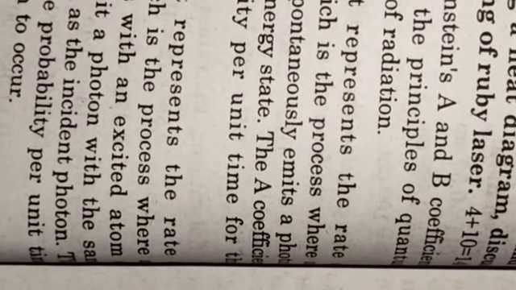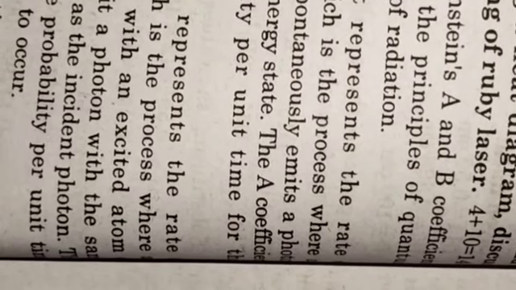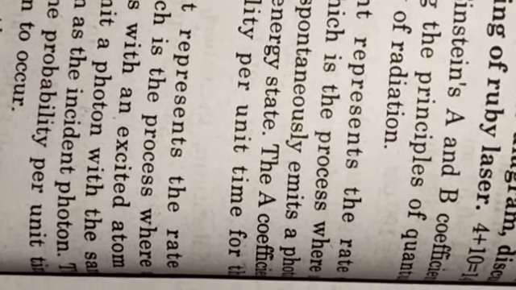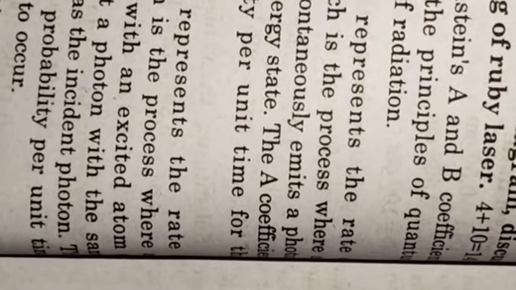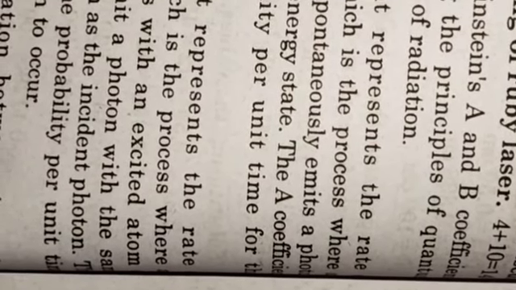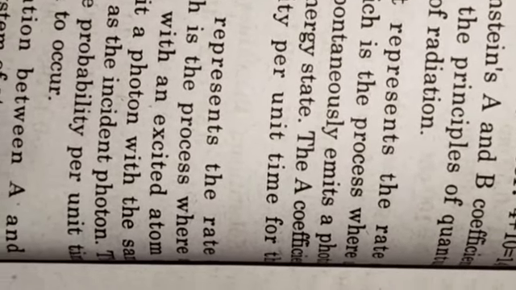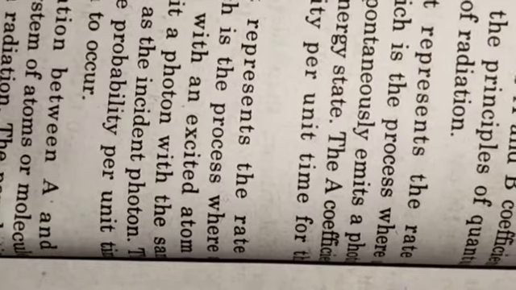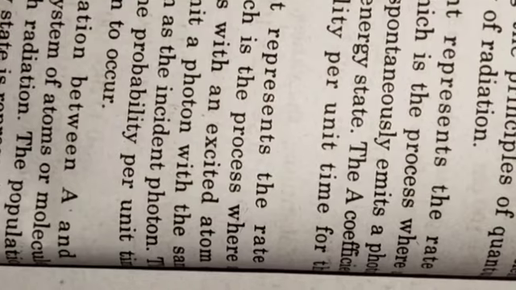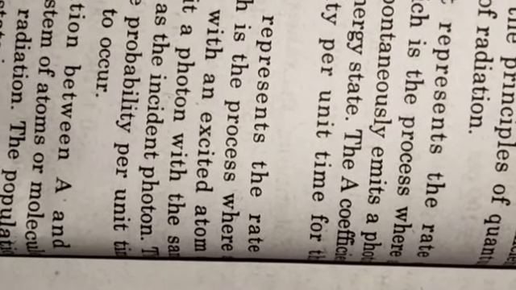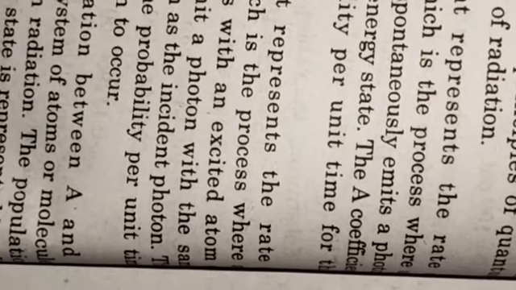The B coefficient represents the rate of stimulated emission, which is the process where an incident photon interacts with an excited atom or molecule, causing it to emit a photon with the same energy, phase and direction as the incident photon. The B coefficient determines the probability per unit time for this.